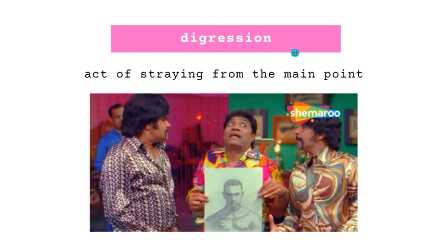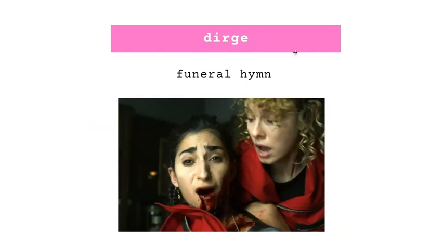So moving to the next word. Next is dirge, which means a funeral hymn. And you can remember it with the help of this image. When Nairobi in Money Heist died, so the whole scene was a kind of a funeral hymn. So with that you can remember.